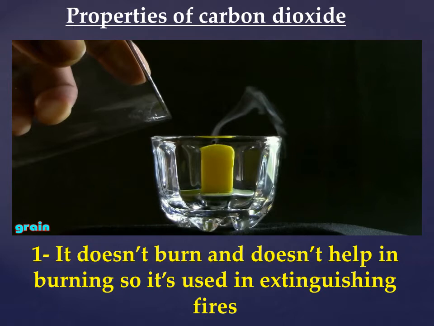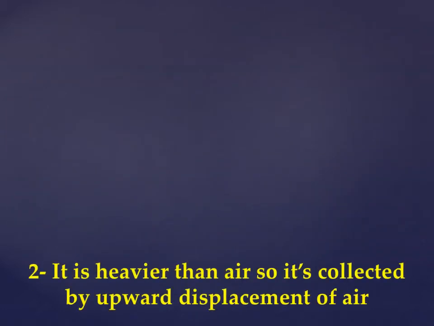As we saw, once carbon dioxide got close to the fire, it put the fire off. So it's used in extinguishing fires because it doesn't burn and doesn't help in burning. The second property is carbon dioxide is heavier than air, so it's collected by upward displacement of air. It pushes the air up.